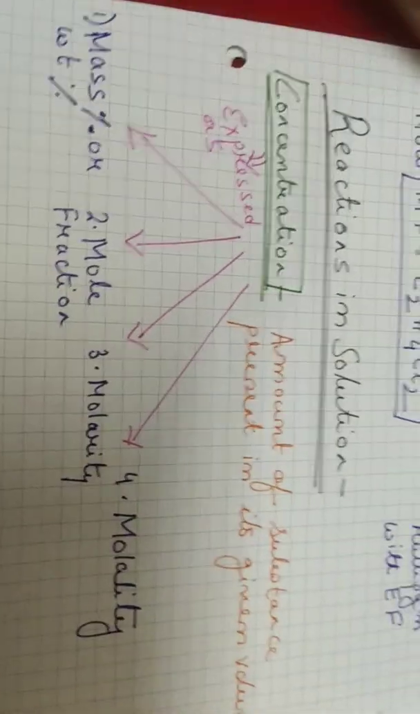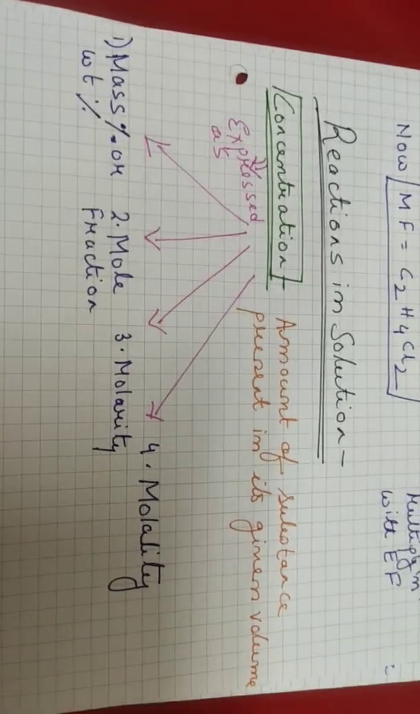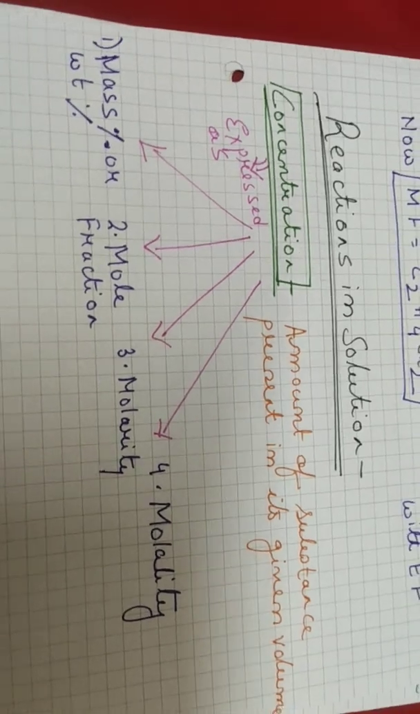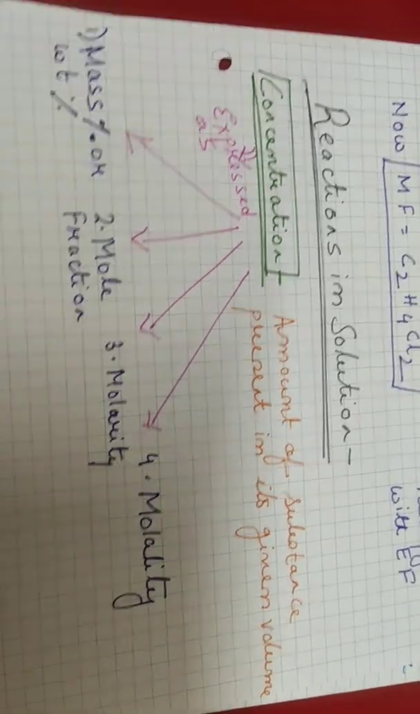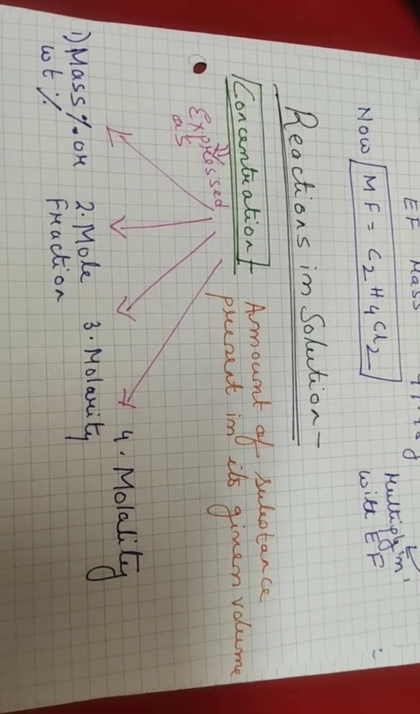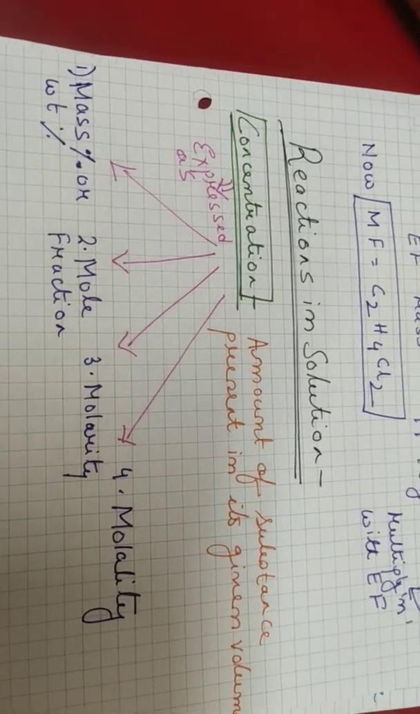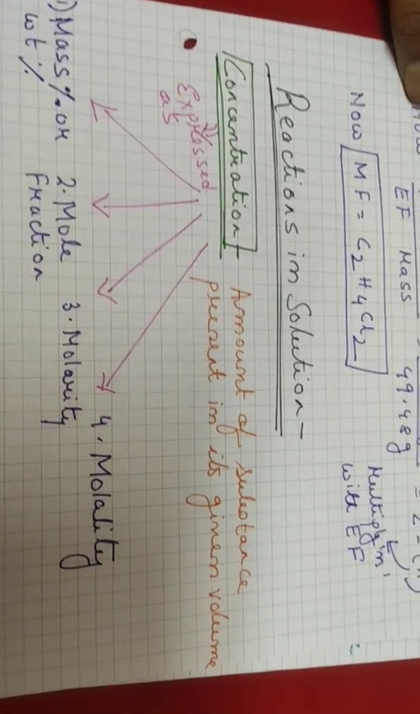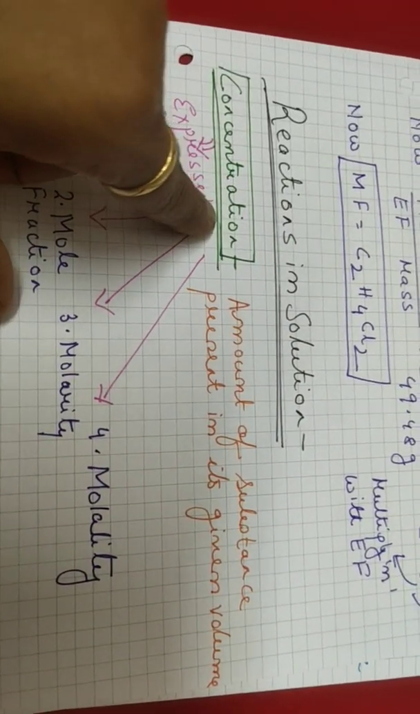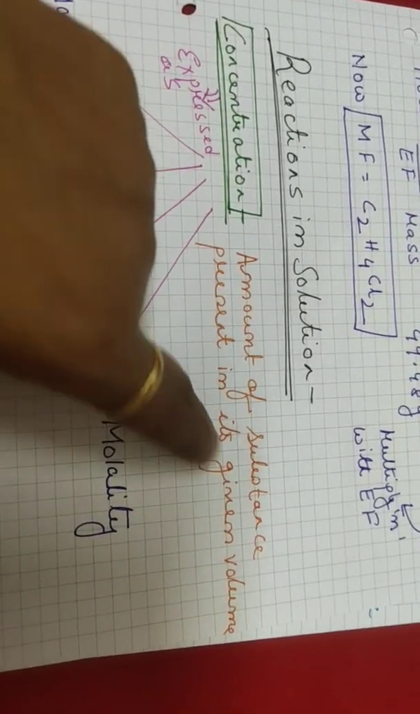Now, we will move over to something different. We were talking about solid, liquid, gas. So, in order to find out the reactions in solution, first we need to understand what is concentration. This is the most important term which is used in your laboratory to determine the certain amount of substance which is present in that particular volume. So, in order to know the concentration, we need to understand what the concentration actually means in the laboratory. That is the amount of substance present in its given volume.